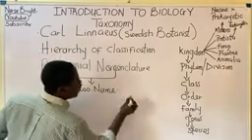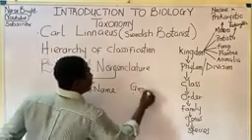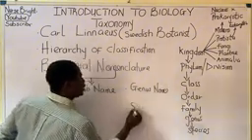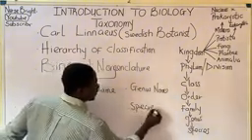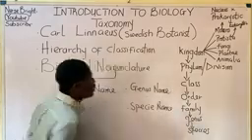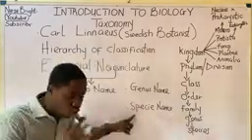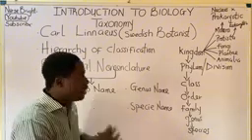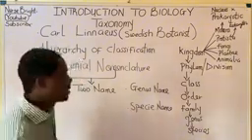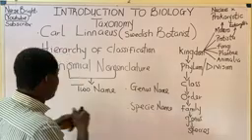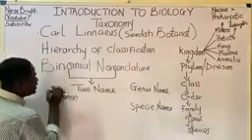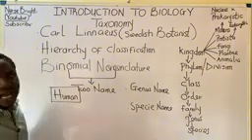What are the 2 names? The first one is called the genus name. The genus what? Name. And the other is called the species name. The species what name? This must be noted, which is the generic name and also the specific name. I'm going to give an example to explain this. So let's take, for instance, humans. We humans. You can be asked, what is the scientific name for humans?